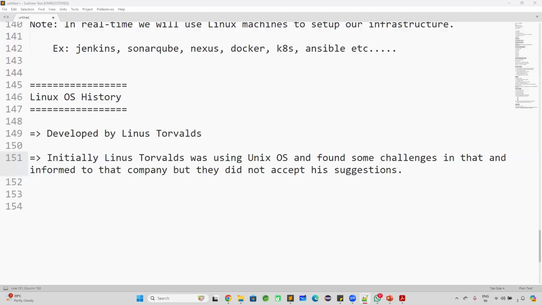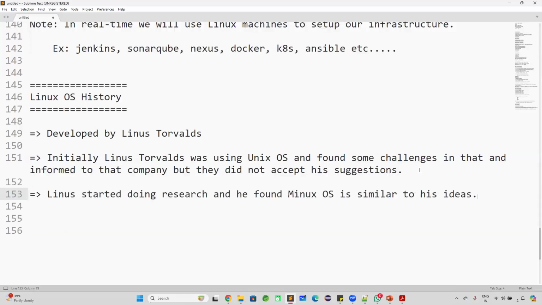As they were not accepting the suggestions given by Linus Torvalds, he started some research in the market. Hey, we need one operating system like Unix only, but we need to make some changes to Unix so that people can easily use it. So Linus Torvalds started doing some research. When he did, he found one operating system which is similar to his ideas. That is called Linux operating system.